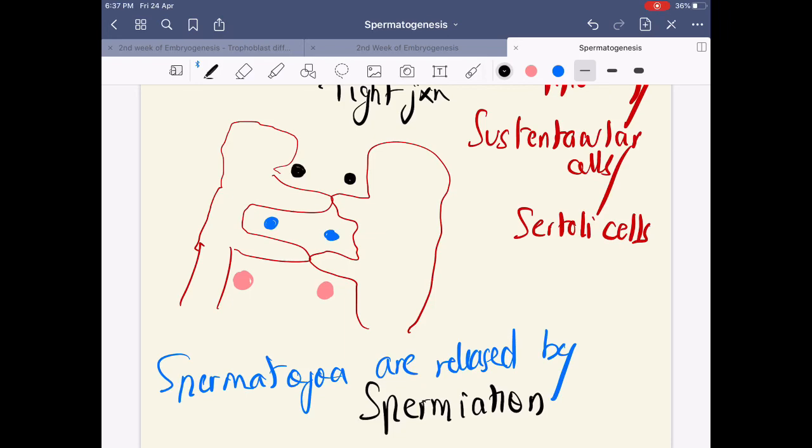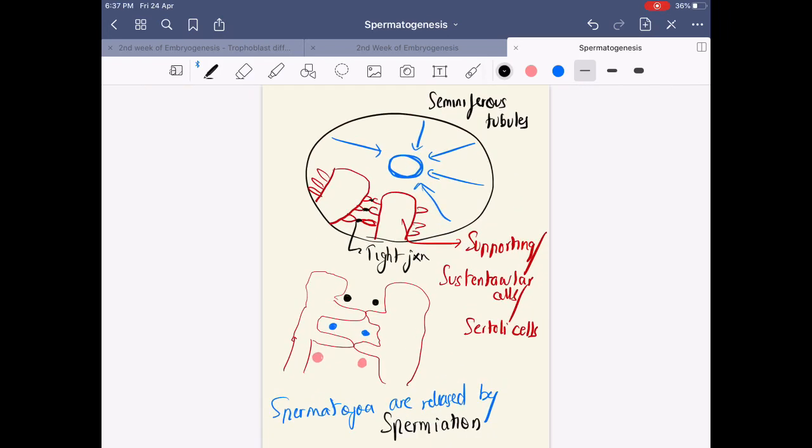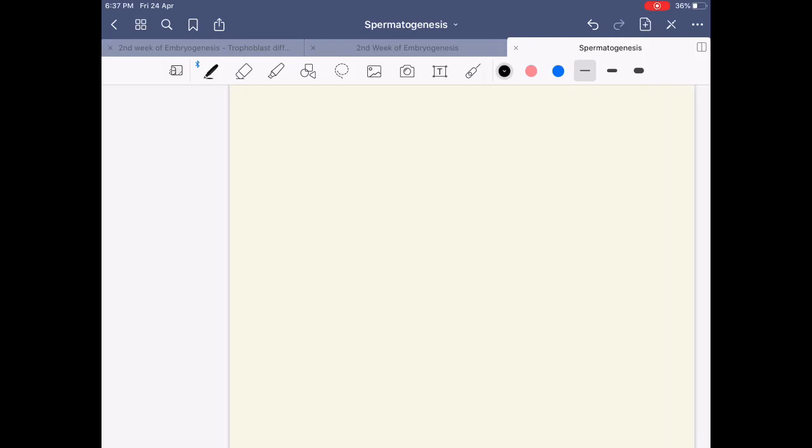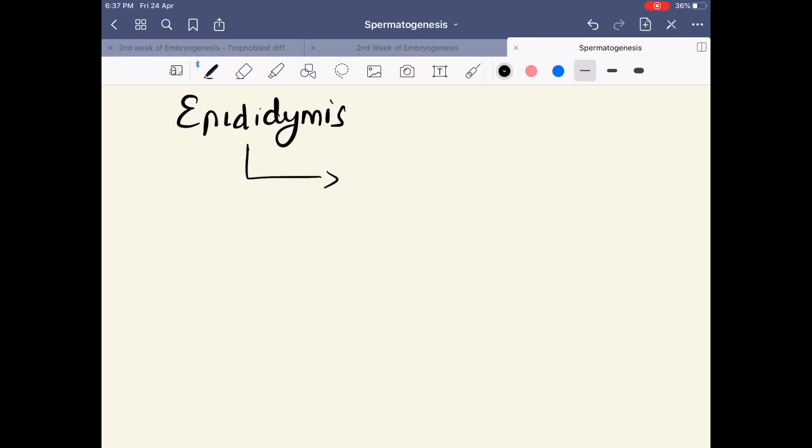I hope it's clear. And what happens when they are released into the lumen of the seminiferous tubules? They will move from there with the help of currents to the epididymis. Right? And so what will be the function of the epididymis? It's got three main functions. This is actually the site of storage of spermatozoa. Up to how long can it be stored? It can be stored up to 3 months, certain books say.